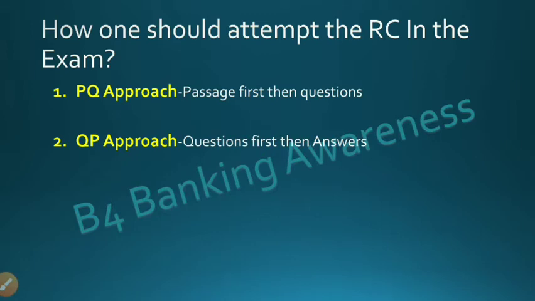Now the second approach is the QP approach. For following this approach, read all the questions first and then the passage. Just read all the questions without reading the answer options. Then read the passage and try answering the questions by reading them with the options. Get an idea of the kind of questions they are asking and then read the passage. This will help you to spot the answer in the first go. Focus only on questions, not on options.